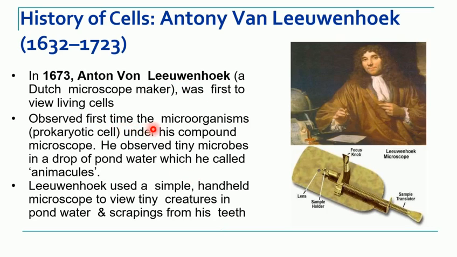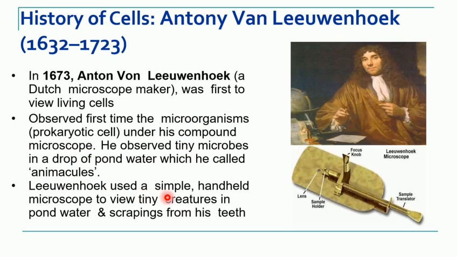So he took some pond water and tried to observe it under the microscope developed by him. In this water drop, he could see certain small organisms, and he called these organisms animalcules.